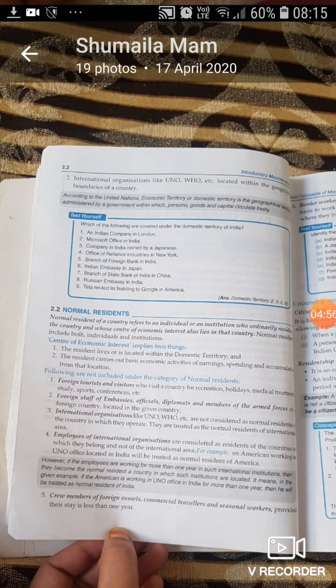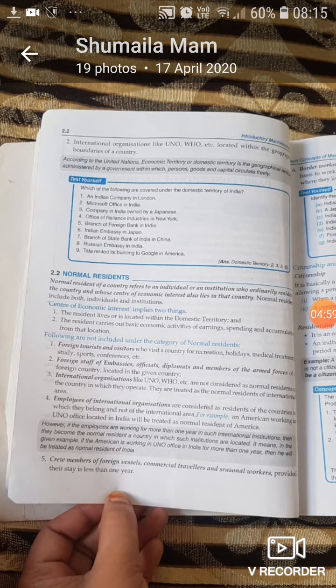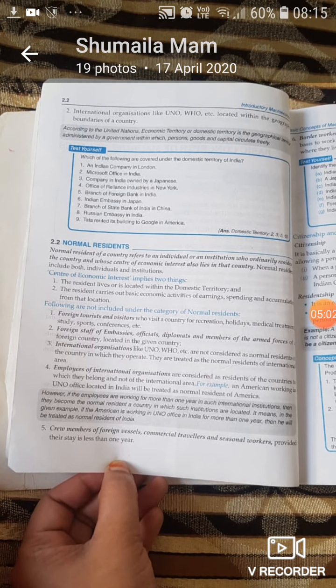Next comes the topic of normal residents. Who are the normal residents of a country? These are individuals or institutions who are residing within the country, and their economic interest means they are also earning money and spending money in the same country in which they are residing.